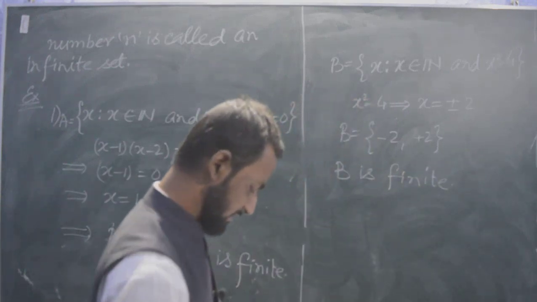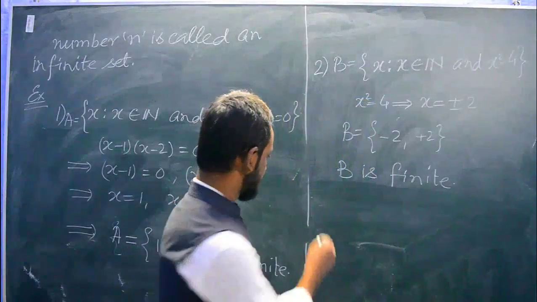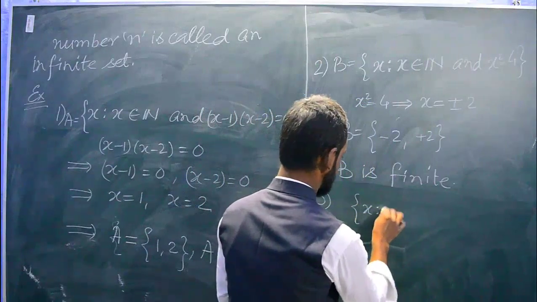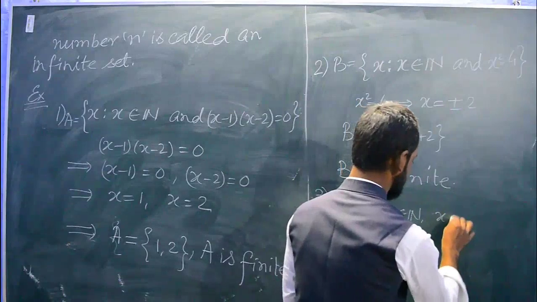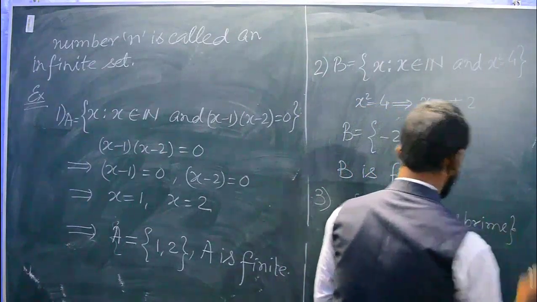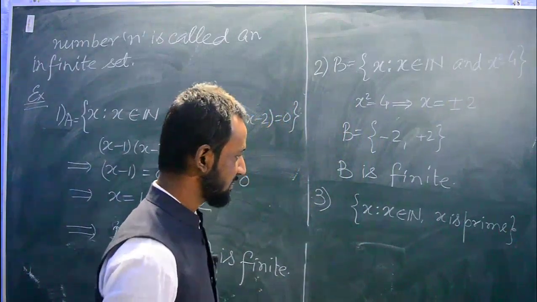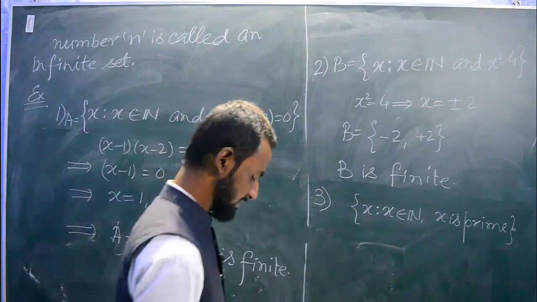Okay, let us see another example. Example number 3: x such that x belongs to N and x is prime. We know that the set of prime numbers is infinite. So this set will be an infinite set.